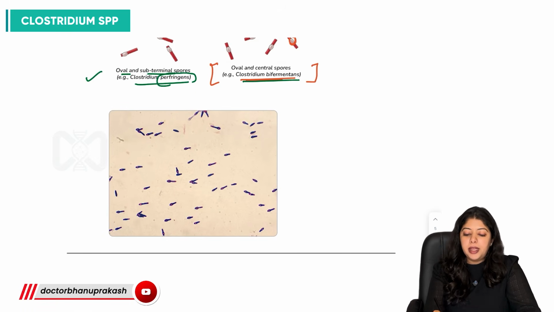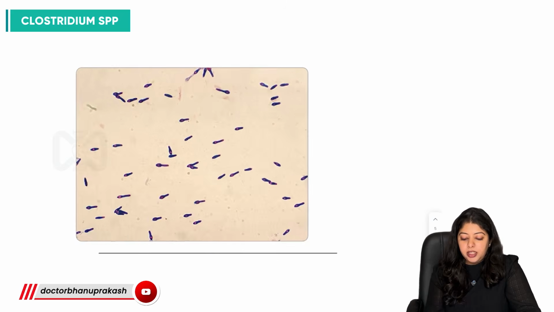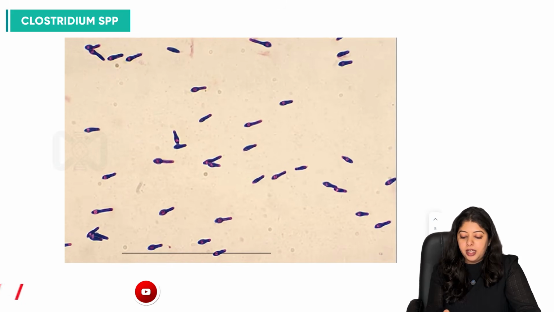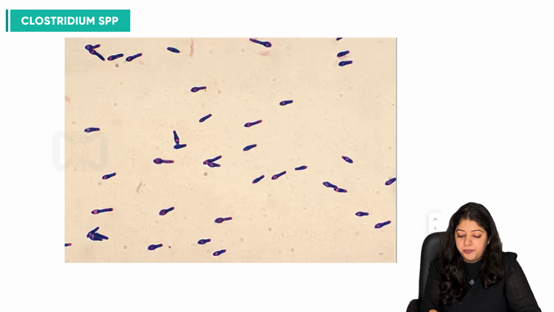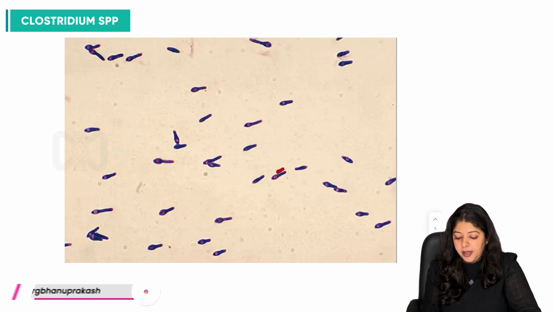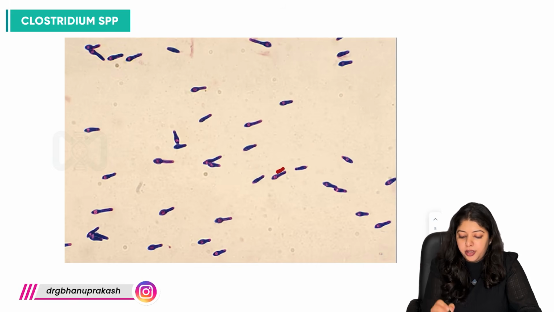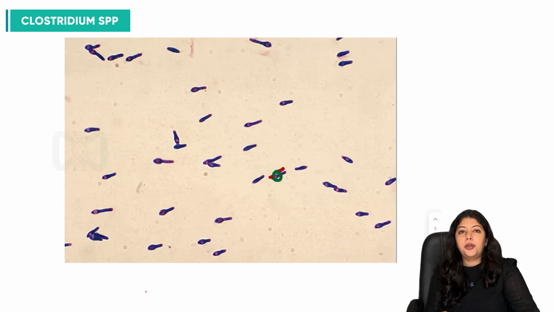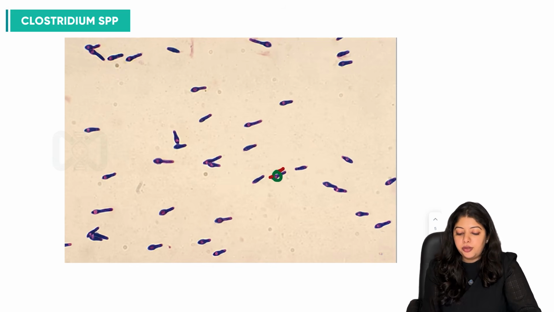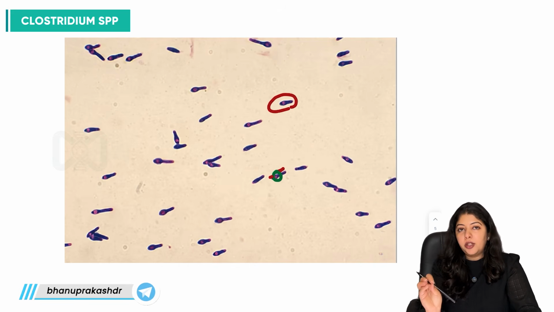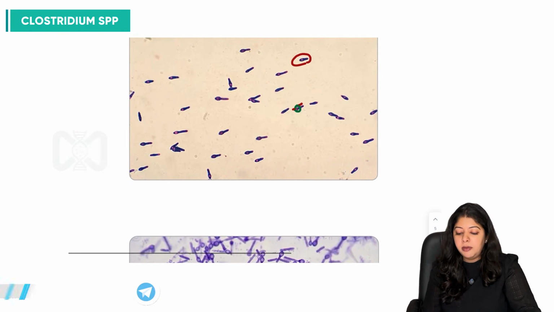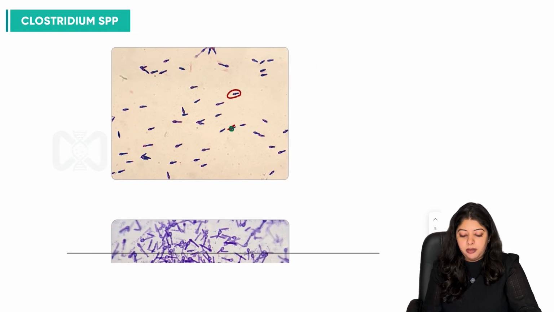So let's see that with the help of an image. In this image, if we zoom, can we see a bacilli? This is a bacilli and there's a spore, and this bacilli also has one part which is coming above the spore. So what is this species which is producing such a spore? A bacilli which has a spore and some part of the bacilli which is coming at the end. It is nothing but Clostridium perfringens.